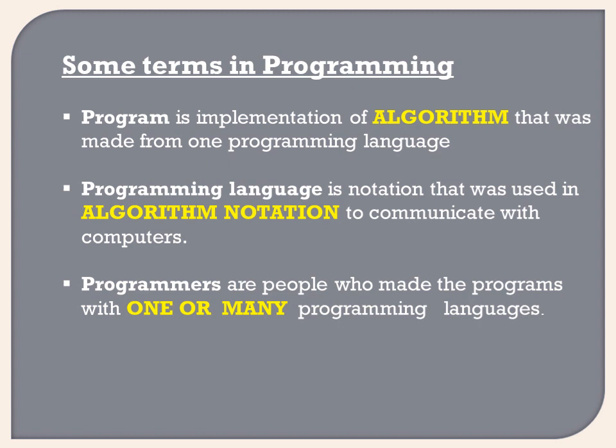Suppose you write the algorithm for the addition of two numbers. That can be converted into one, two or three programming languages. You can write the same program using C, the same program using C++, the same in Java, the same in VB. So we can write the program in one or many programming languages.